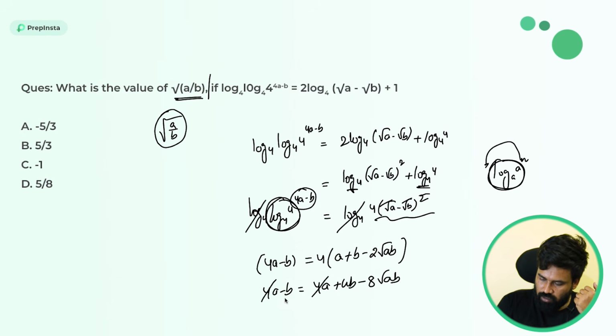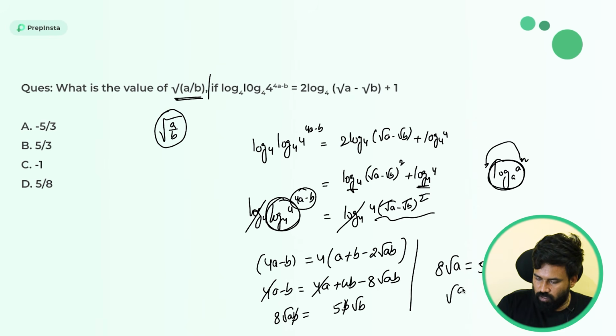4a got cancelled, it went to the other side, it will become 5b minus 8 root ab. Come to left hand side, it will become 8 root ab. And root ab will cancel this root b times. So the answer is 8 root a is equal to 5 root b. So root a by b is equal to 5 by 8. So option D is correct.